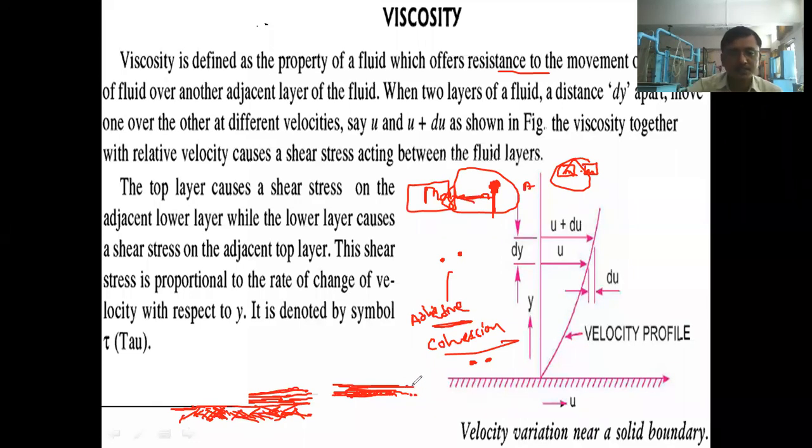The molecules in the second layer which are moving ahead, what will the molecules present in the lowest layer do to them? They will try to pull the molecules which are present here, right? And this force is nothing but cohesive force. Because of this cohesive force, the velocity will get retarded, and that is nothing but the viscous nature of the fluid. Then again the layer above this will experience somewhat less resistance to the motion, and the one above that will have a bit less still. So what is going to happen, the velocity will go on increasing from the surface.